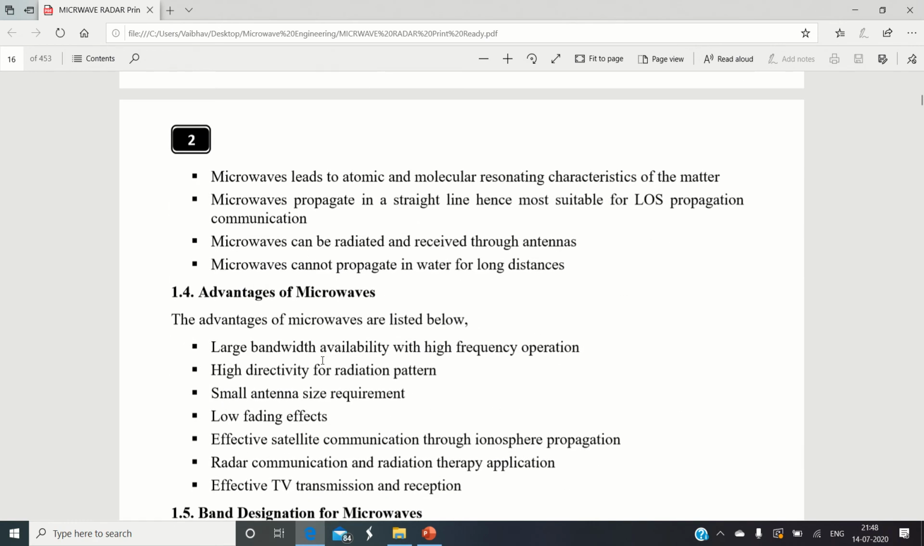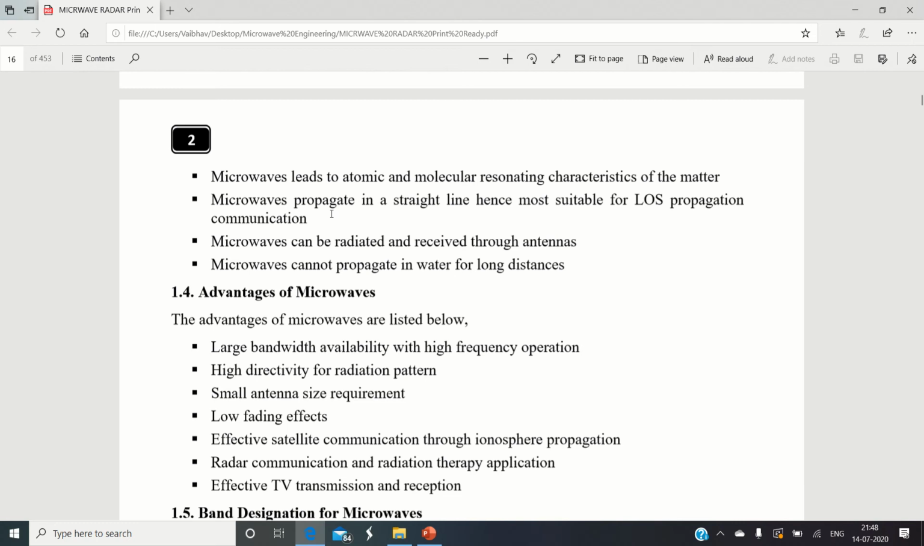The next important characteristic of the microwave is that it can lead to atomic and molecular resonating properties as it passes through matter. Microwaves being an electromagnetic signal operating at a high frequency, whenever they come into contact with any particular matter, they can set up atomic and molecular resonating properties within that matter. This property is used in material inspection and material testing.